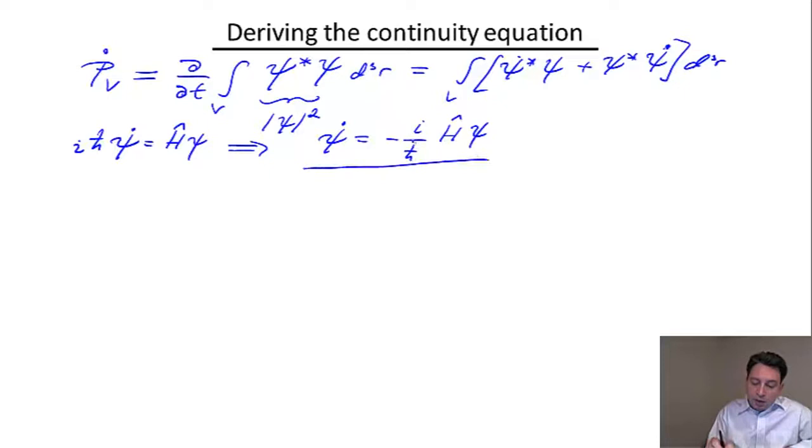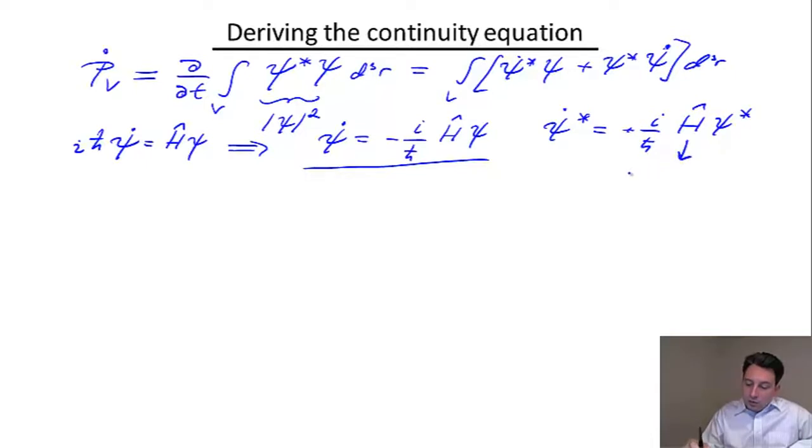So I just divided it by h bar and multiplied both sides with the imaginary constant i. I can also derive the same equation for psi star dot, and since the Hamiltonian is real, it has just the kinetic and potential energy, it is going to be plus i over h bar H acting on psi.